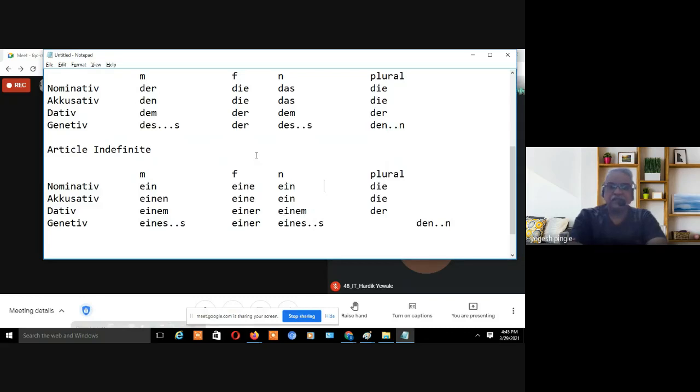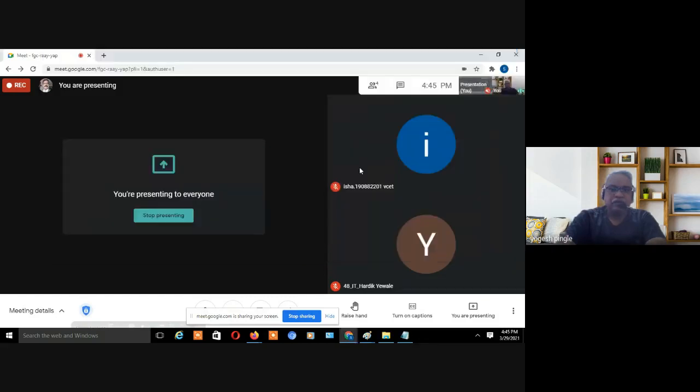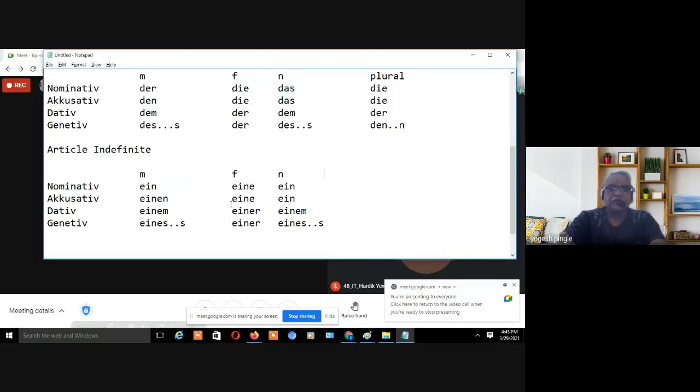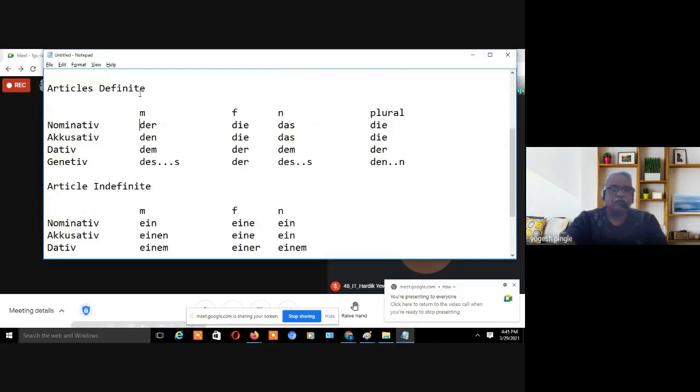Eines ist, right? And as we know, there is no plural form for this. There is no plural form for this. So now we know these are some of the forms of definite article, indefinite article.